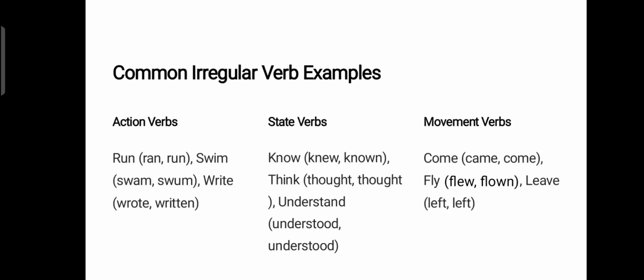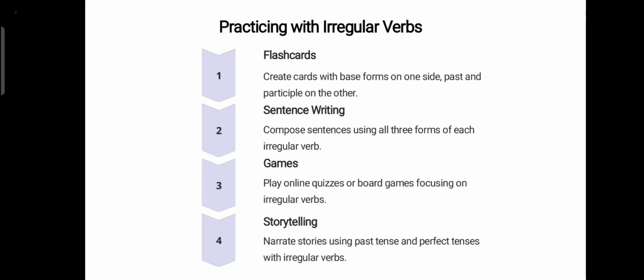Common irregular verb examples. Action verbs: run, ran, run. Swim, swam, swum. Write, wrote, written. State verbs: know, knew, known. Think, thought, thought. Understand, understood, understood. Movement verbs: come, came, come. Fly, flew, flown. Leave, left, left.